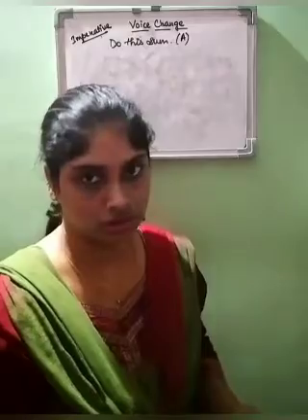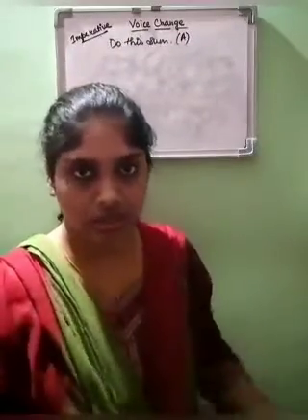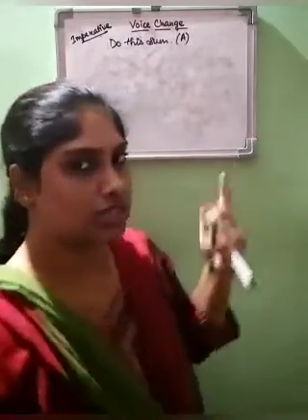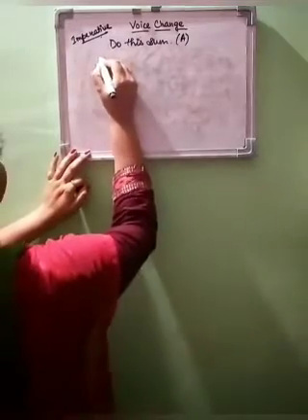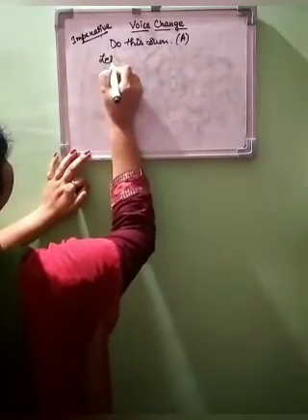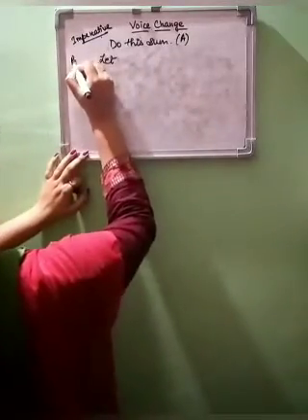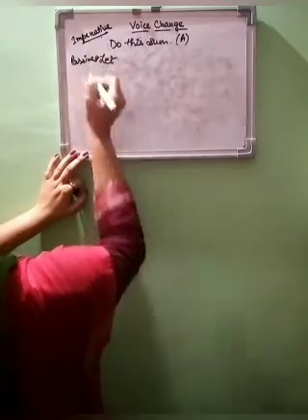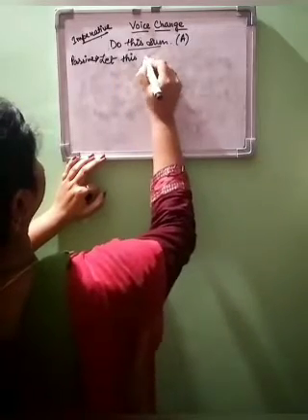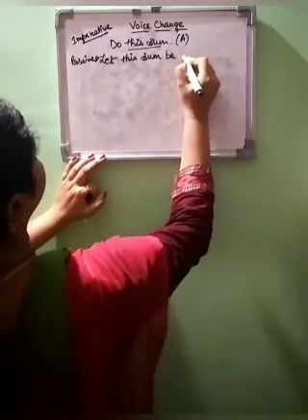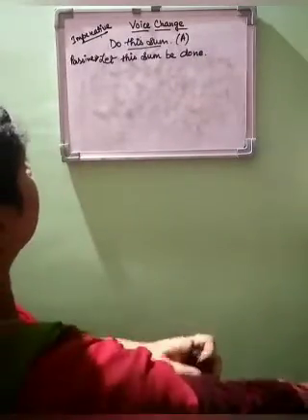Somebody is saying that you do this sum, so that means this sum has to be done by me. That is what we have to assume ourselves. First we will write let. We will start our passive with the word let: let this sum be done.